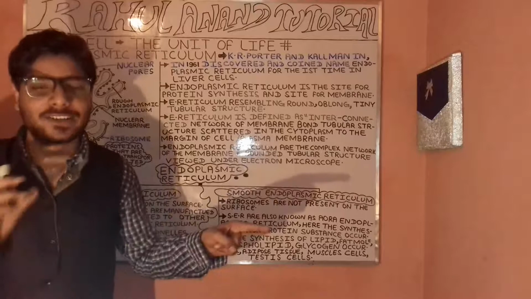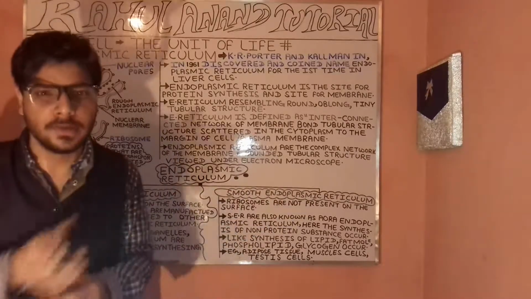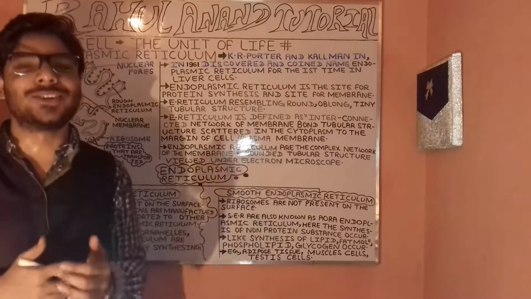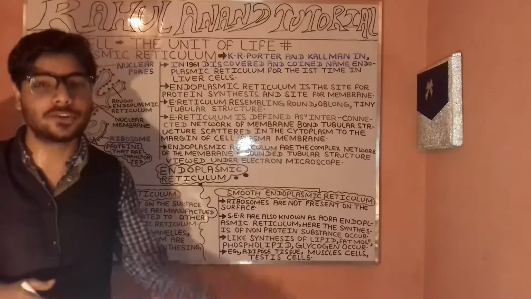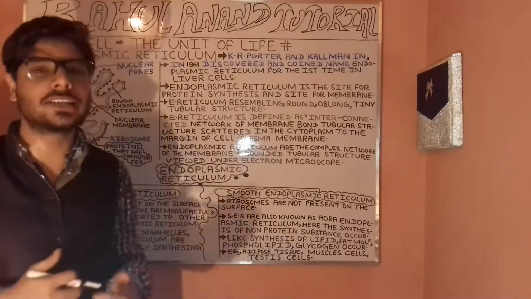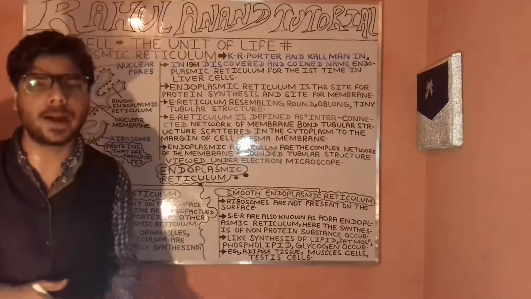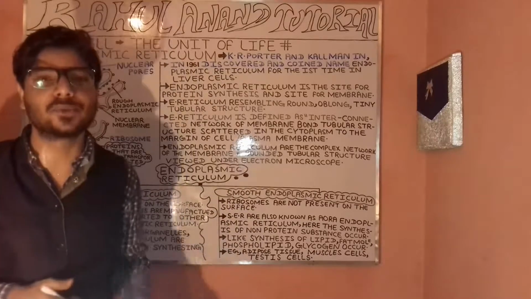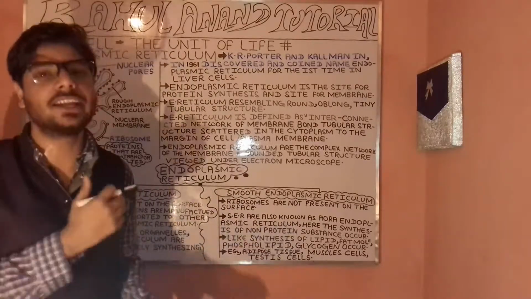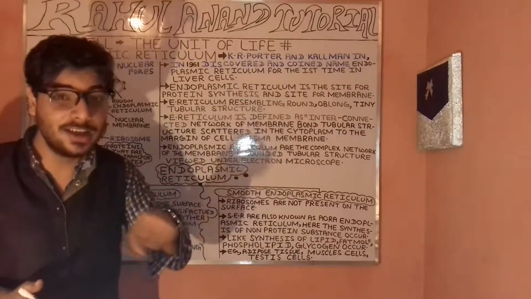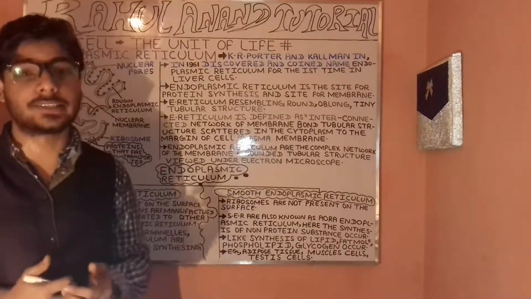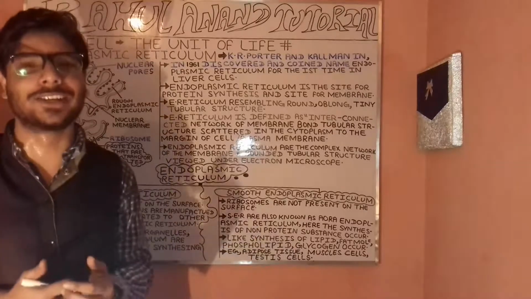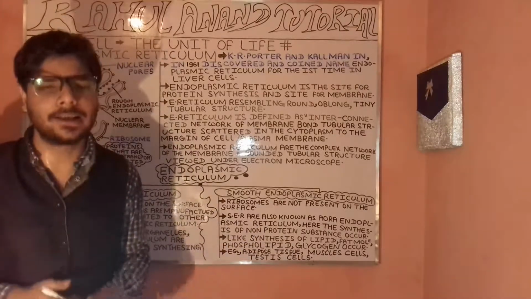After that, you often have the smooth endoplasmic reticulum. In this case, the ribosomes will not be present on the surface. In the smooth endoplasmic reticulum, the synthesis that takes place is not of protein, but of other components such as lipids, often the phospholipids as well as the fat molecules, as well as glycogen.